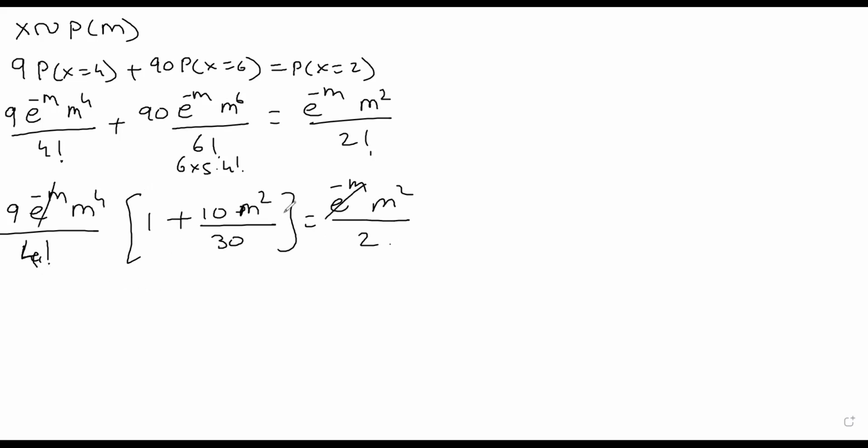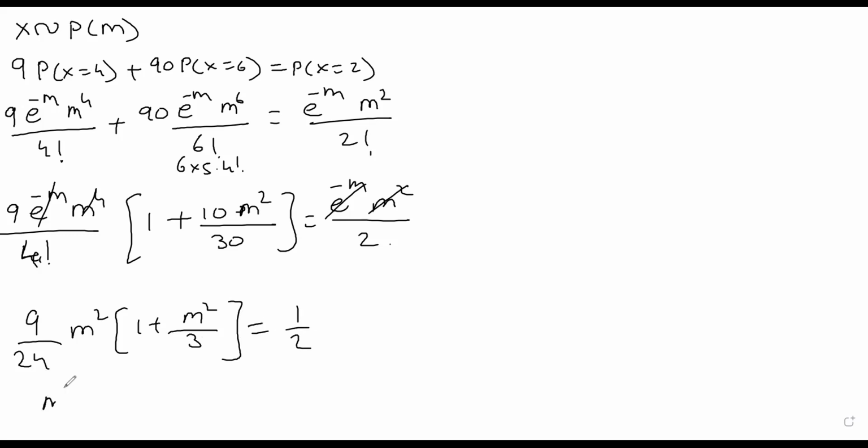अब ये e raised to minus m तो कैंसिल हो जाएगा, m square और इधर का एक m square कैंसिल हो जाएगा. So we will get 9 upon 24 m square into 1 plus m square by 3 is equals to 1 upon 2. So I can write, I'll cross multiply, 3 plus m square upon 3 is equals to 24 upon 2 into 9. This is 12. 12 by 9 is 4 by 3. This 3 and this 3 will get cancelled.